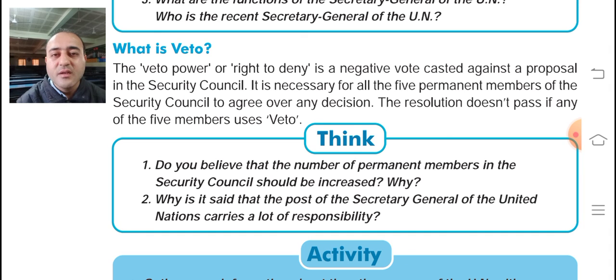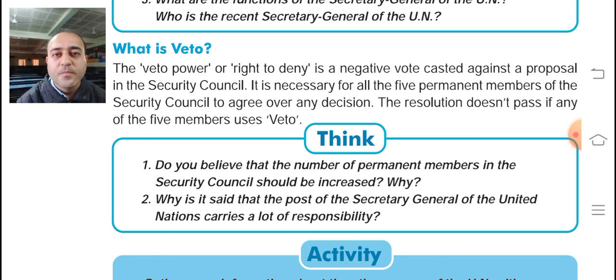If any country doesn't want to accept, for example, Russia is a good friend of India and has always supported India in the matter of Jammu and Kashmir. So if such a decision was given by the United Nations, and Russia says no, this is not appropriate, I don't agree to this decision, and I use my veto power, that means I deny it and I don't accept it, then that decision cannot be taken.